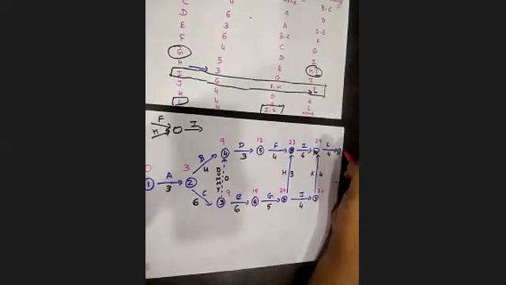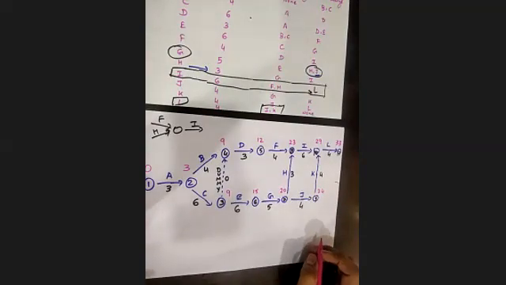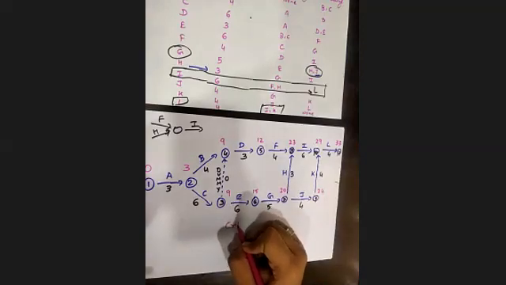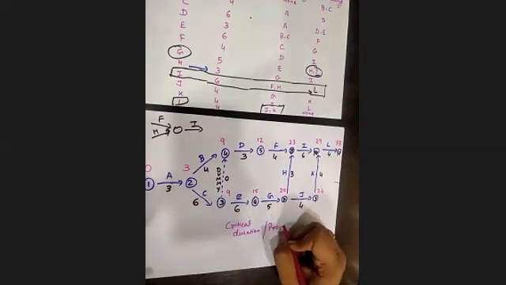And 29 plus 4, that is 33. Just check out if you are getting that value or not. Whatever value we get over here is the critical duration, or you can say project duration.